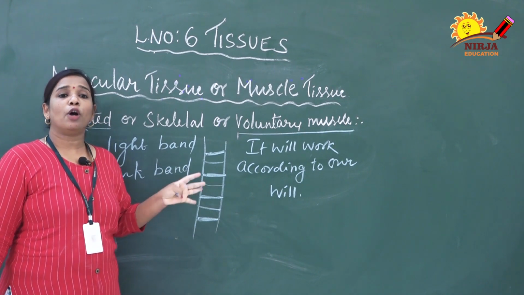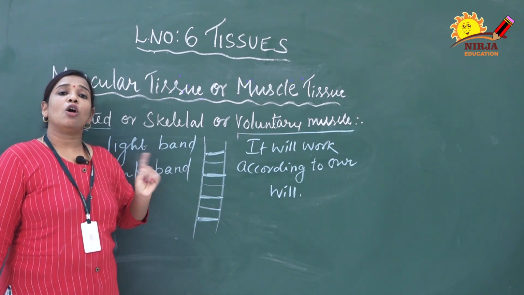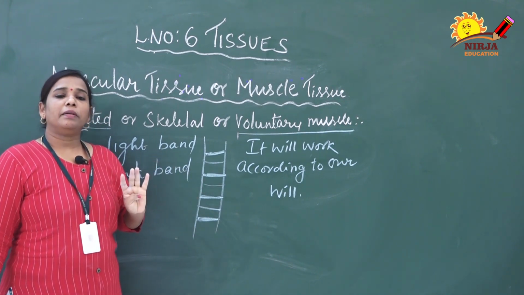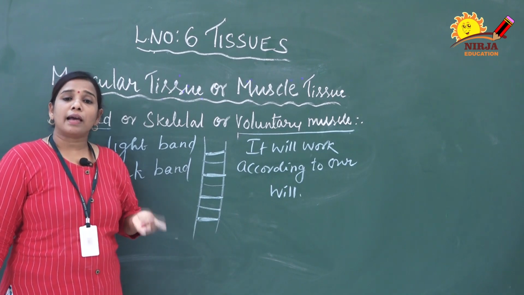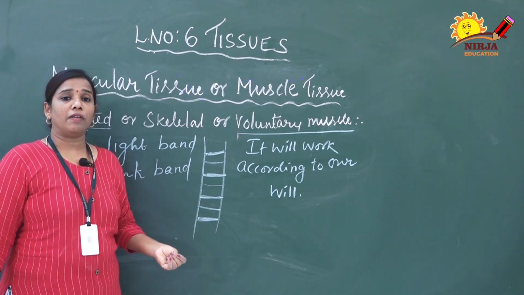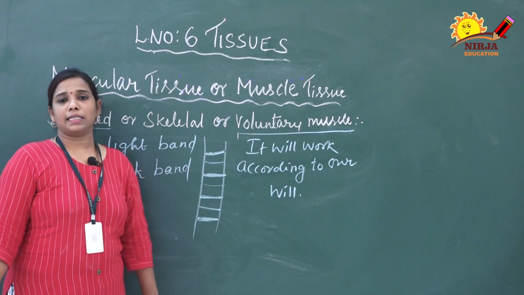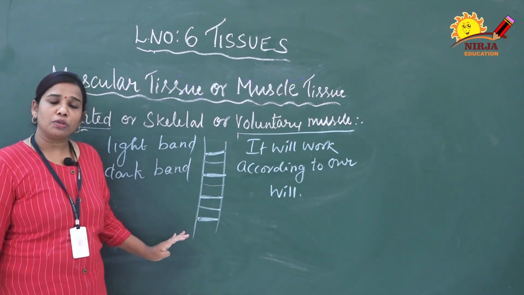So that is the function of this striated muscle. Function is it gives the body movement. Due to rapid contraction, it becomes very fatigued. Fatigue means tired because of very heavy movement. It needs some rest. I hope you have understood striated muscle.